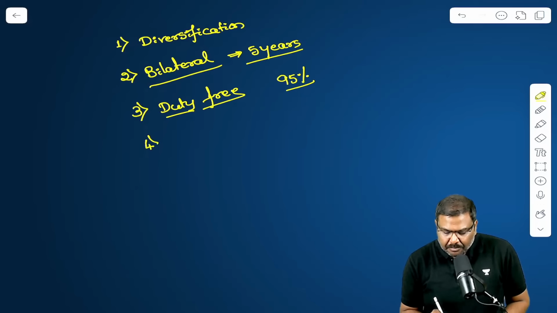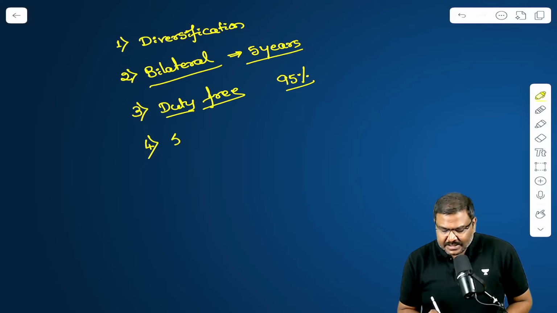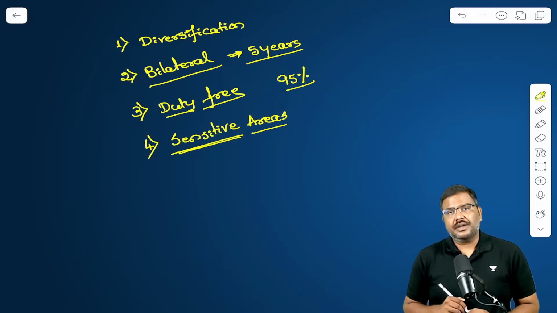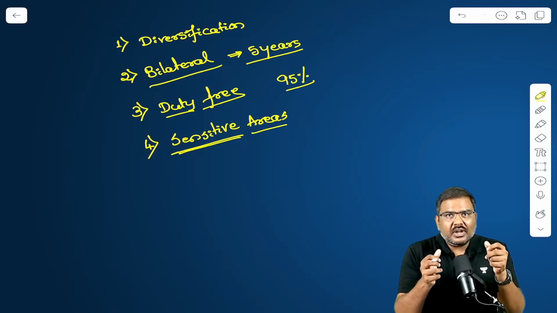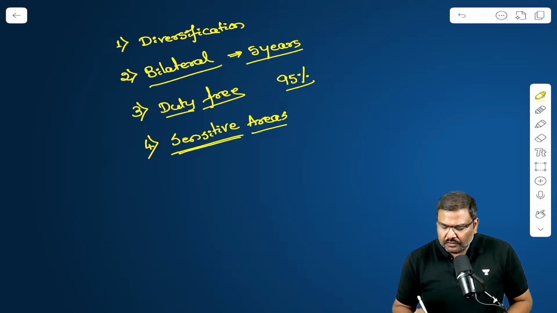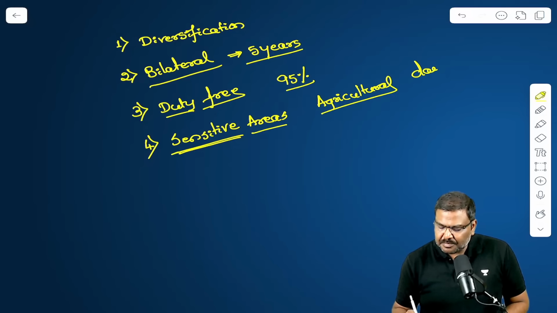Fourth very important point, India, as usual, has protected the sensitive areas. Please remember this particular point. India, as usual, has protected its sensitive areas. What do you mean by sensitive areas here? New Zealand is a powerhouse in the sense it majorly promotes exports of agriculture commodities, agriculture as well as allied sectors. For example, the dairy exports.